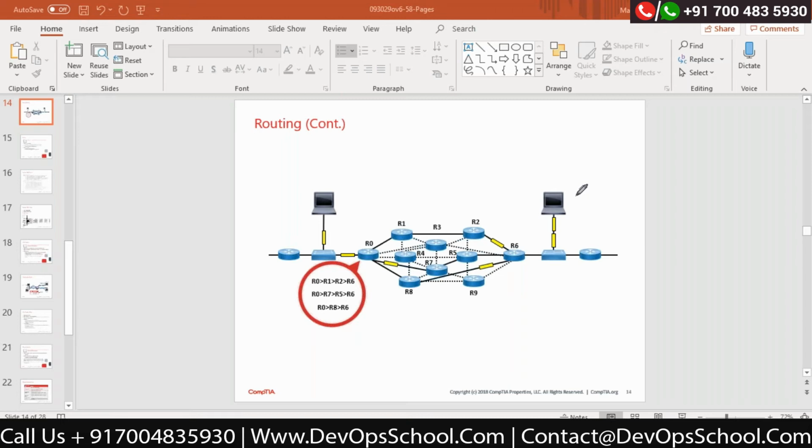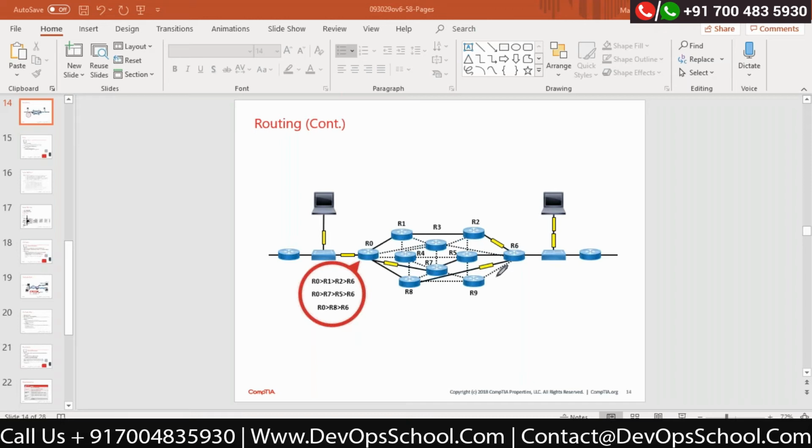Whoever is giving me the best bandwidth, that would be my best route, or my best path, which I can use under link state protocol. Correct? So if it is 5 or 6 routers, but the bandwidth of these routers is very high, then definitely my link state protocol will always choose that as the best path for me.